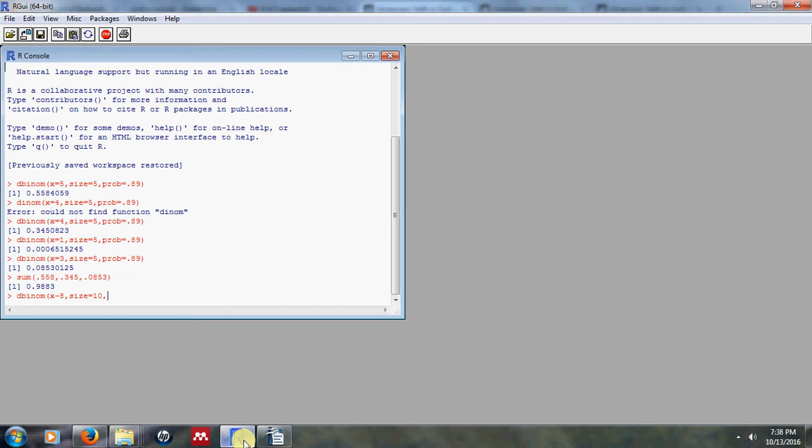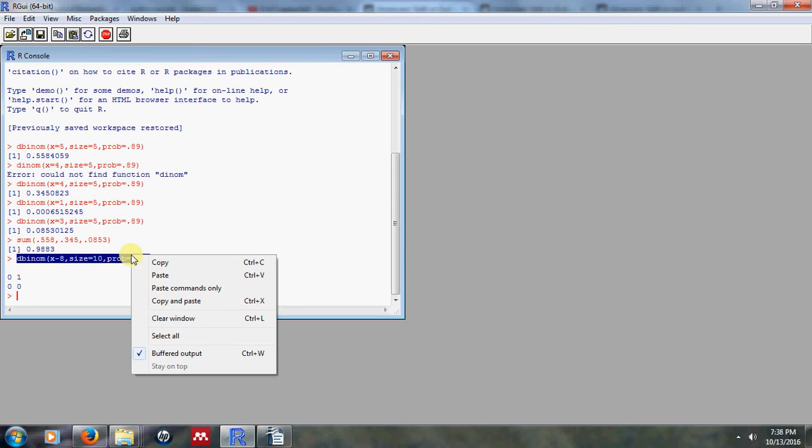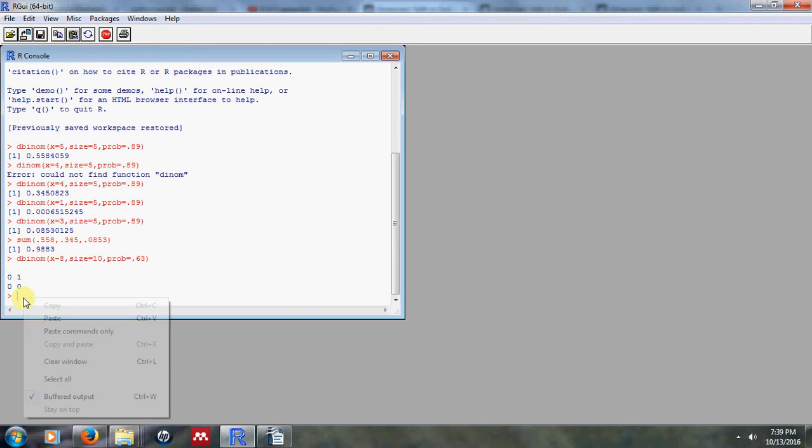So we'll keep using that probability over and over. Probability is equal to 0.63. And we'll go ahead and press enter. I think I made a slight error there with this x minus 8. That should have been x equal 8. So let me copy that again and try this again. We'll correct that error and put an equal sign instead of that minus, which was a mistake, and let's run it.